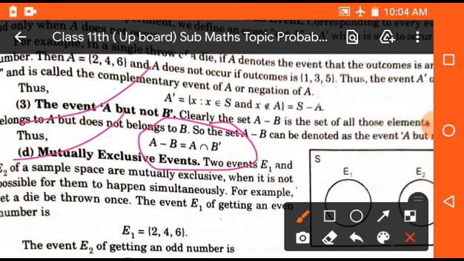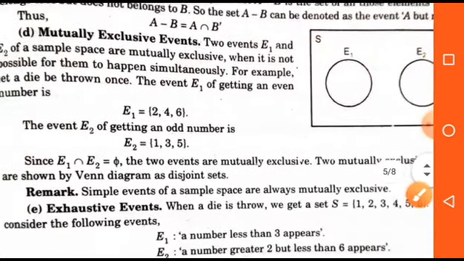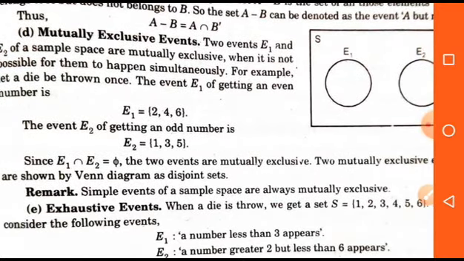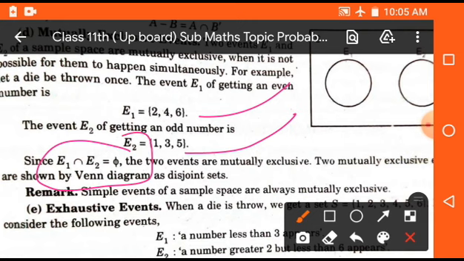Mutually exclusive events are also most important. Now student, if we take two events E1 and E2, where E1 is the event of even numbers and E2 is the event of odd numbers, here we find that E1 intersection E2 is empty. That means there is nothing common in E1 and E2. It means that we can say that E1 and E2 are mutually exclusive events.